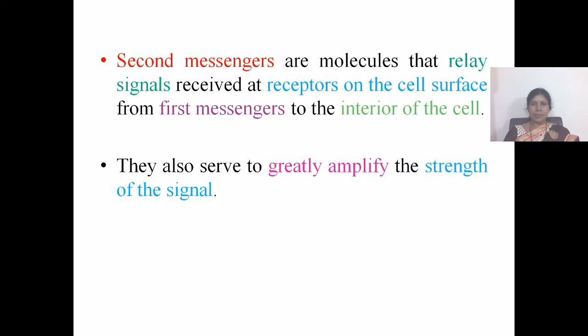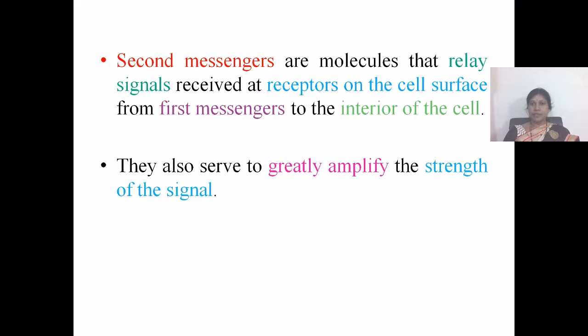Now let us see about second messengers. Second messengers are the molecules that relay signals received at receptors on the cell surface from first messengers to the interior of the cell. We have already seen an example where, when blood glucose level falls, epinephrine stimulates the liver cells.